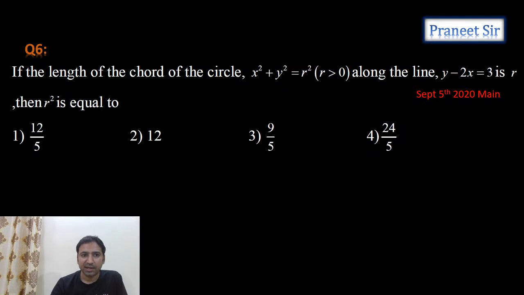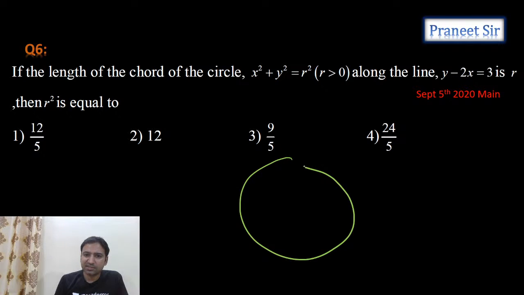Yeah, next question. Length of the chord of the circle along another line y minus 2x equals 3. If the length of the chord of the circle is r units, then what is the value of r square? So how to calculate the length of a chord on a given circle?